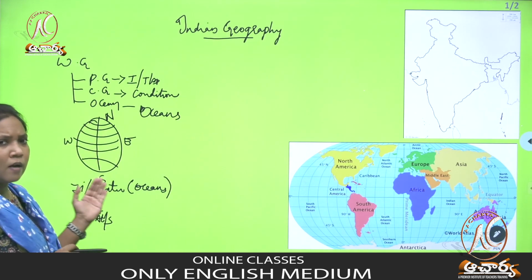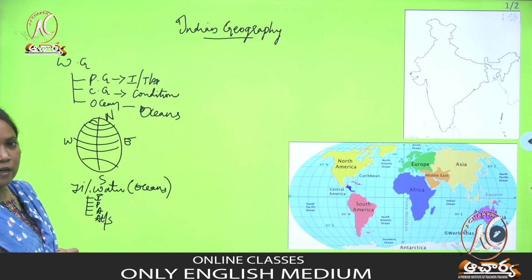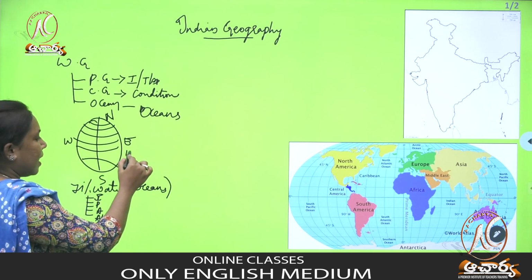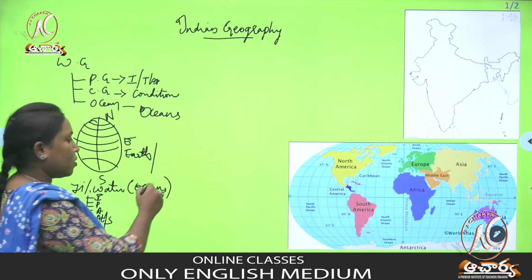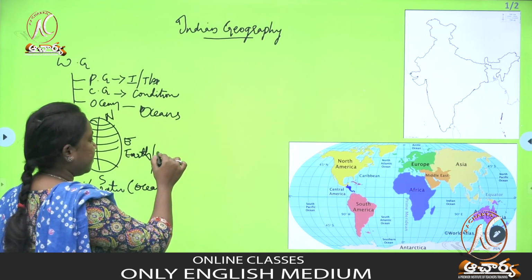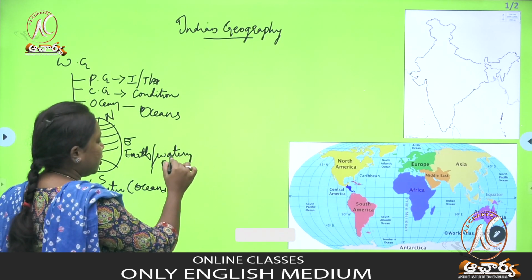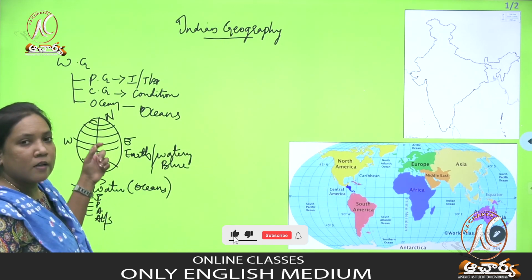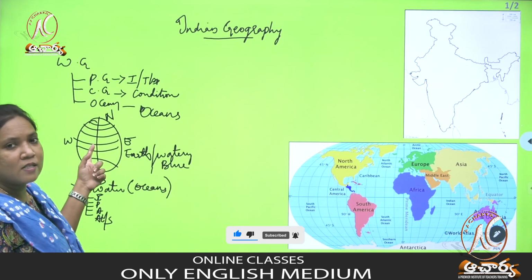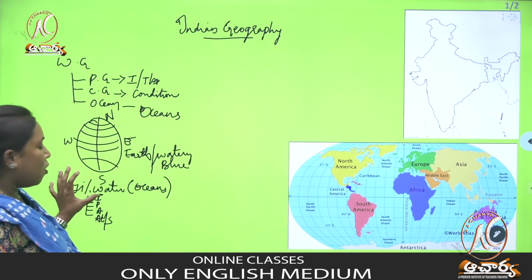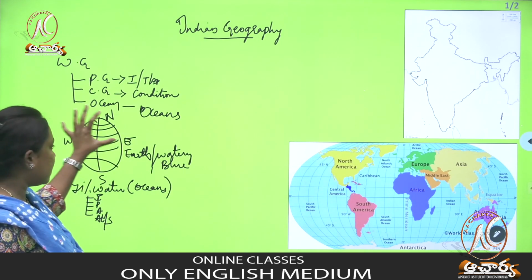Hence most of the earth consists of water. So one more name for the earth is the watery planet, or we call it the blue planet. The earth's other name is the watery planet, or the blue planet. Why? Because most of the earth consists of water.